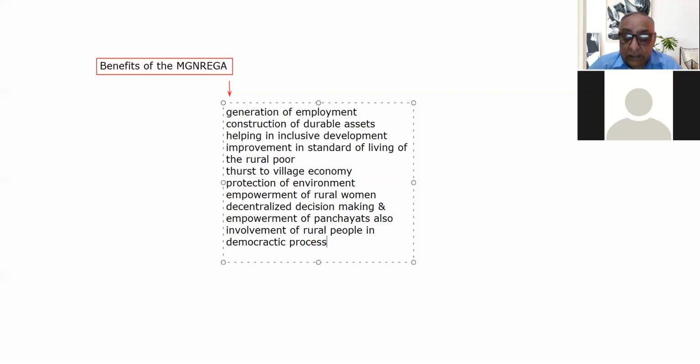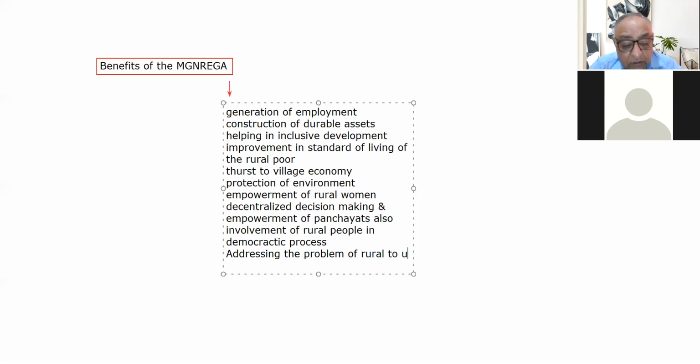And the next important benefit of the project is addressing the problem of rural to urban migration, which we have just discussed today in the beginning of this lecture. Rural to urban migration. So this is what we have discussed today. You might be remembering this also.